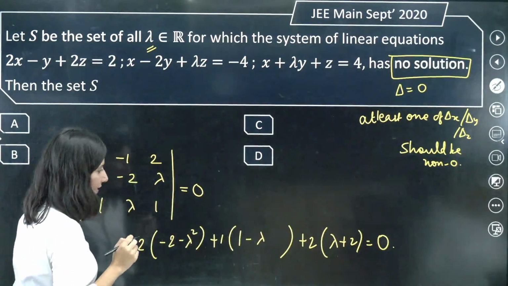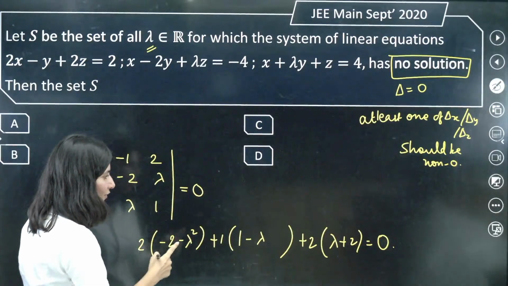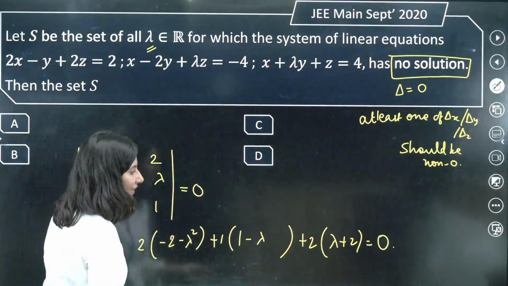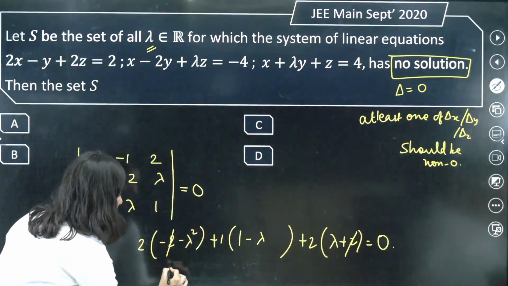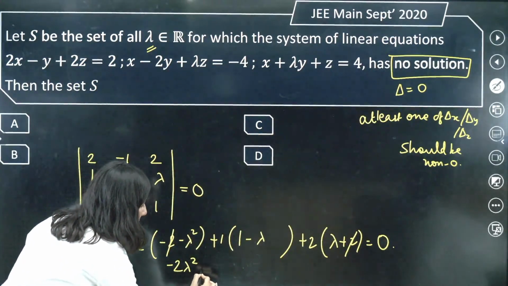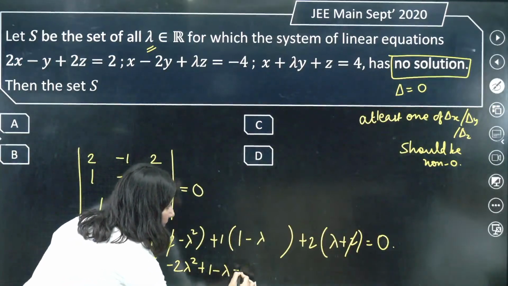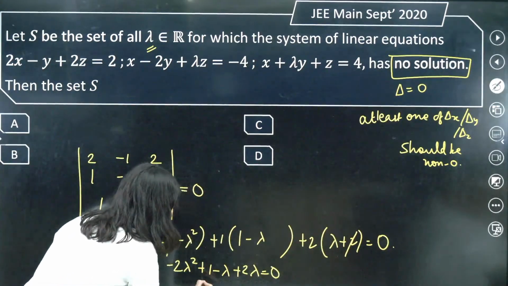Now minus 4 and plus 4 are getting cancelled out. So now we are left with minus 2 lambda square plus 1 minus lambda plus 2 lambda equals to 0.